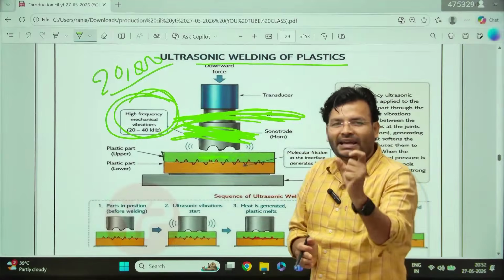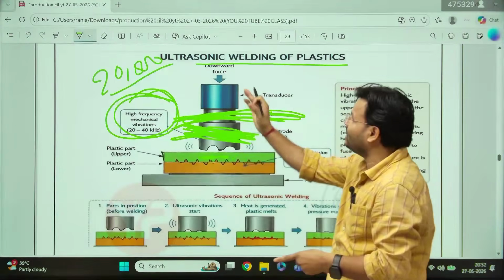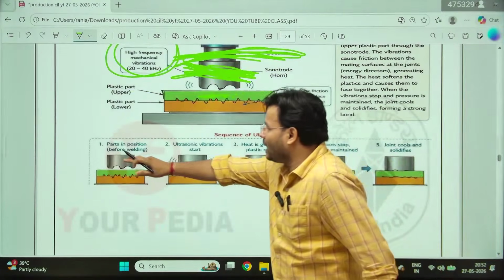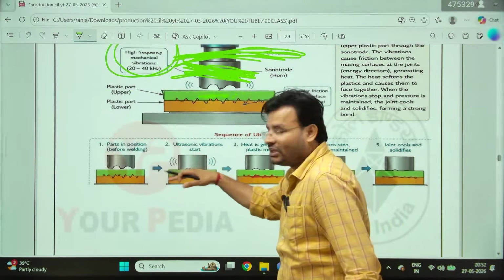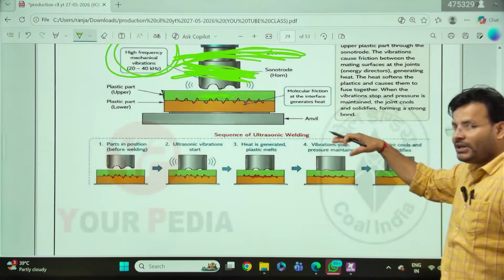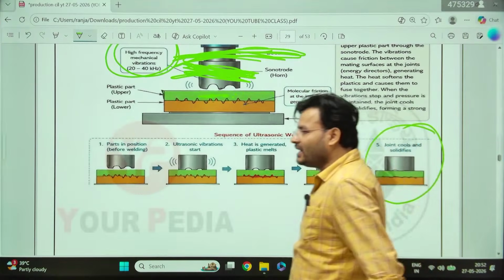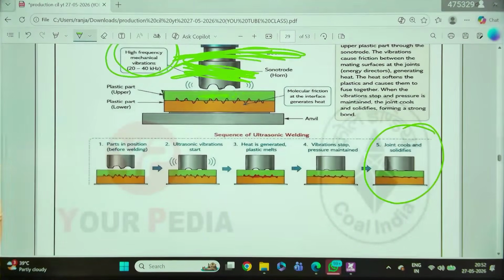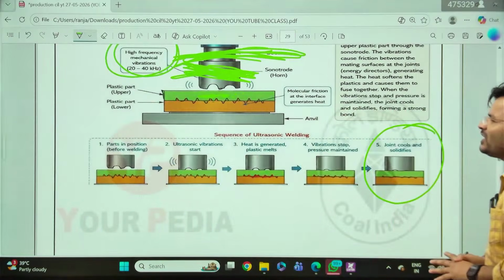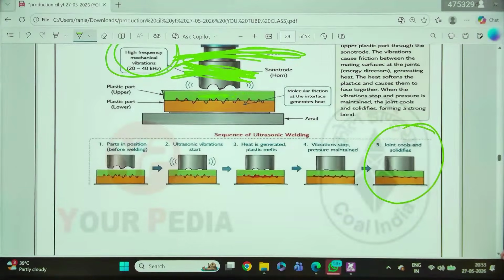मैंने एग्जांपल बताया, बाइक का जो टैंक होता है, एक मेटल है एक प्लास्टिक है, that is also going to be welded by the ultrasonic welding. मैंने यहाँ पे प्रिंसिपल दे दिया है, we can see there part before the welding, ultrasonic vibration start, heat is generated, plastic melts, okay, vibration stops, pressure is maintained, and after that your joint is getting formed. Clear that point to all? Clear? So yes, whenever you are getting the plastic, you are going to prefer the ultrasonic welding. Not even ultrasonic, कुछ और भी कर सकता हूँ, but according to the options you have to prefer that.